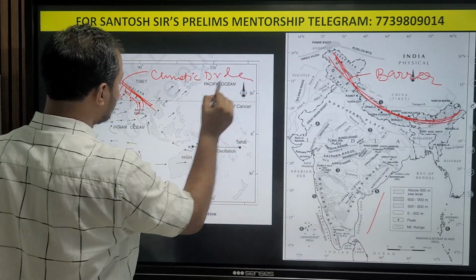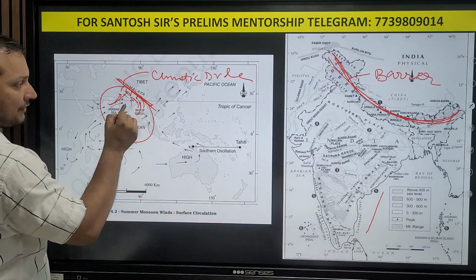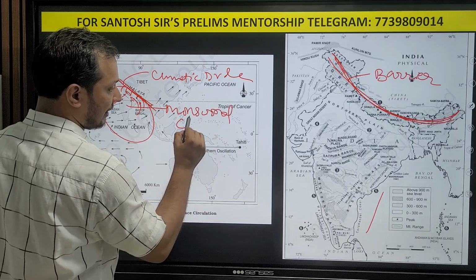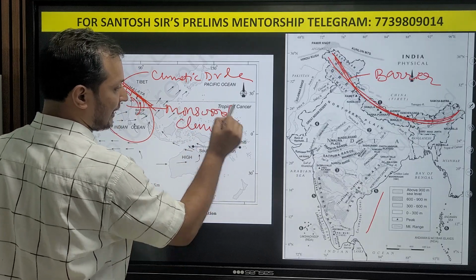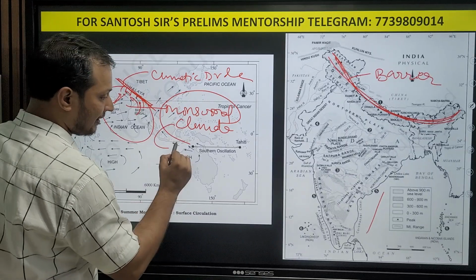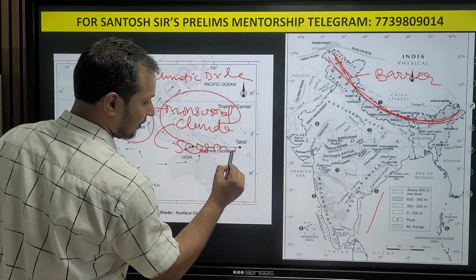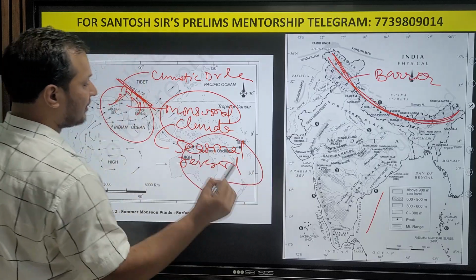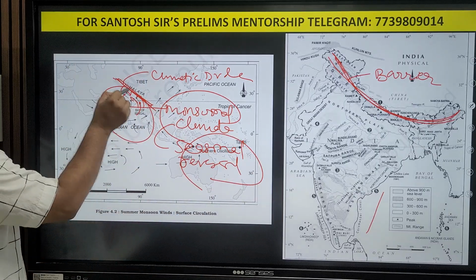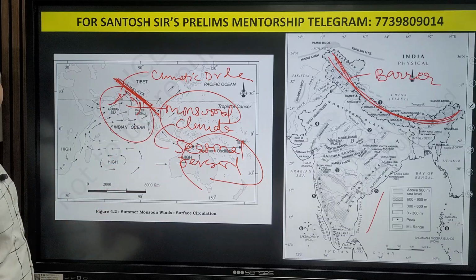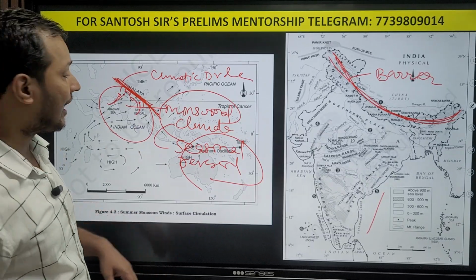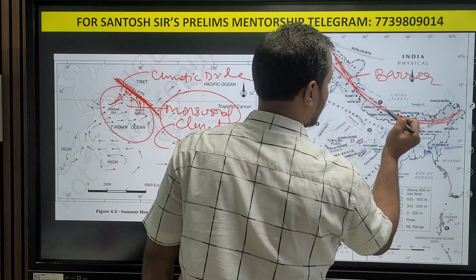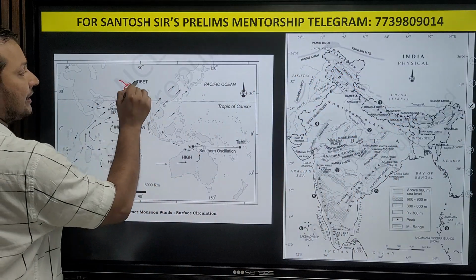If you see this side of the Himalayas, we have monsoonal climate. What is monsoonal climate? UPSC has asked multiple times. Monsoonal climate is seasonal reversal of winds. Seasonal reversal of winds is called monsoonal climate. So the Himalayas used to play a climatic divide, but this time what has happened is that these monsoonal winds have crossed the Himalayas into Tibet.